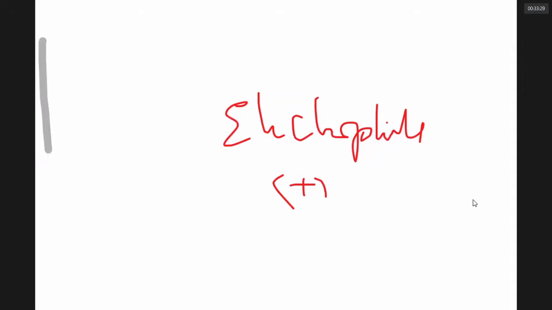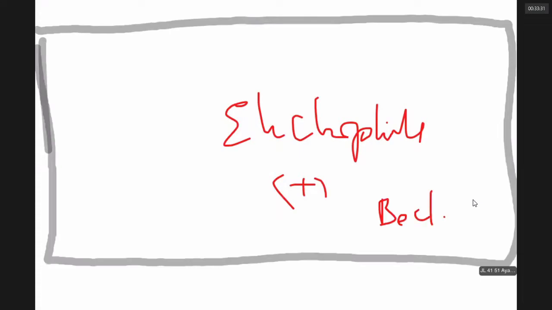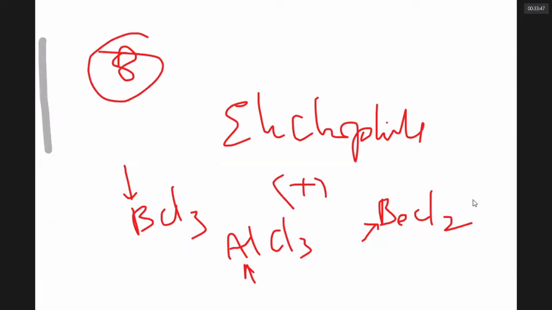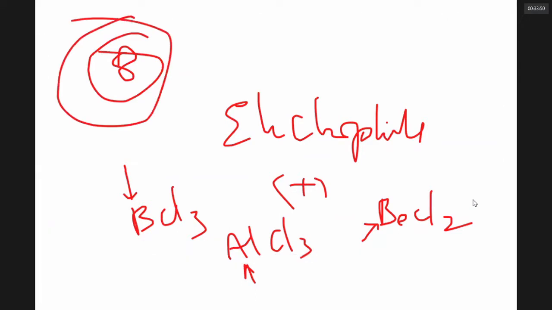Sometimes you can have BeCl2, BCl3, AlCl3, etc. In these, the central atom like beryllium, aluminum, boron doesn't have 8 electrons. We have a theory from 8th class, 9th class that atoms require an octet of electrons to get a stable configuration. But unfortunately, boron of BCl3, aluminum of AlCl3, BeCl2 don't have 8 electrons on the central atom. They are called electron deficient and beggars.